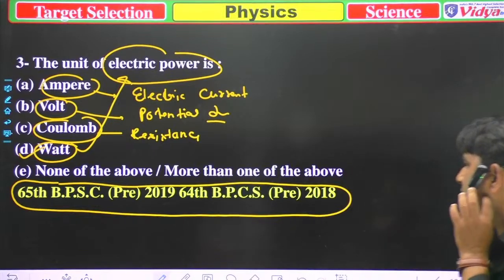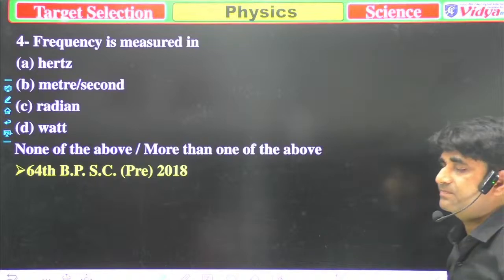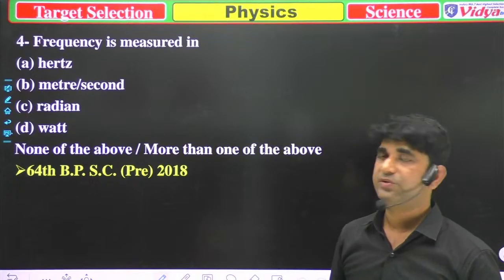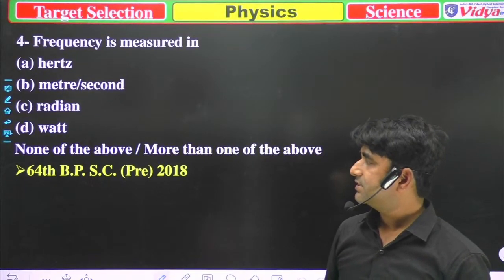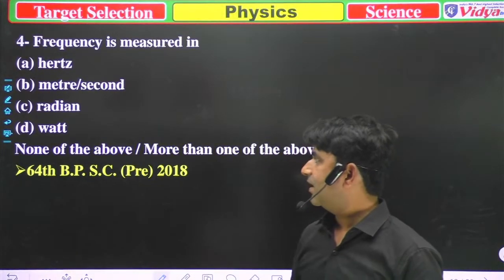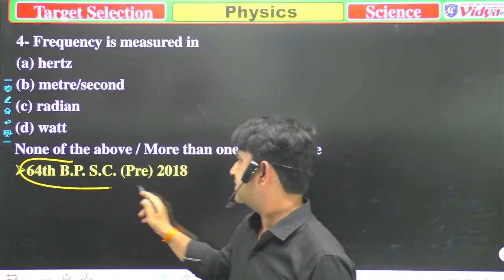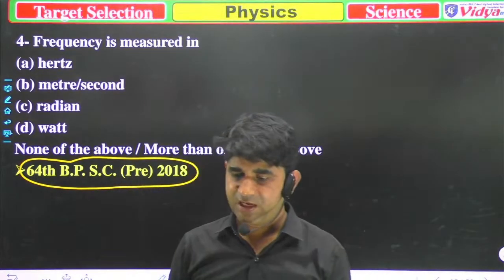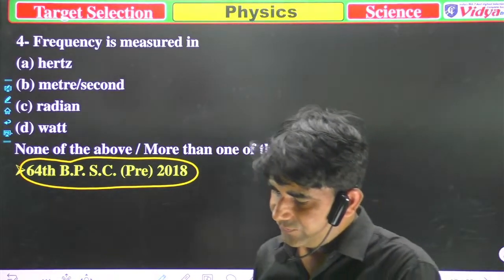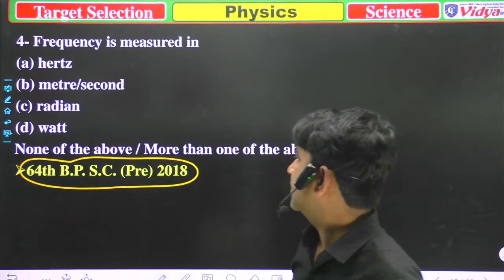Okay, so now we'll move to the next question. Frequency is measured in. Our options are A, hertz, B, meter per second, C, radian, D, watt, and E, none of the above or more than one of the above. That question was asked in Bihar PCS 2018. Anyone who is there, please tell me what will be the correct answer. The question number is 4.